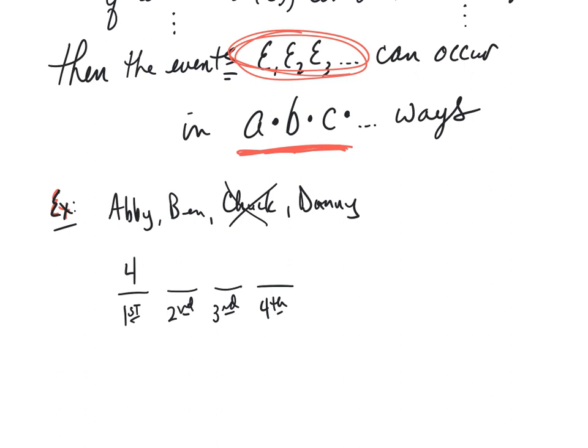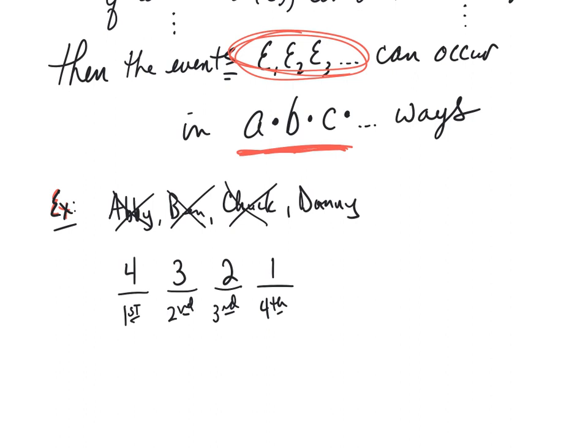Well, Abby, Ben, or Danny, so a total of 3. But once Abby is in that second position, now how many people are left to stand in the third position? 2, Ben and Danny. And finally, once Ben is in that position, then Danny only has 1 position left. He can stand in the 4th spot.